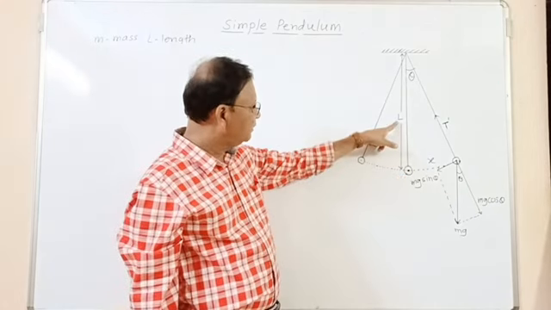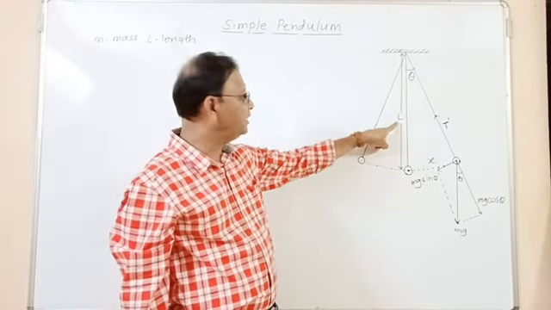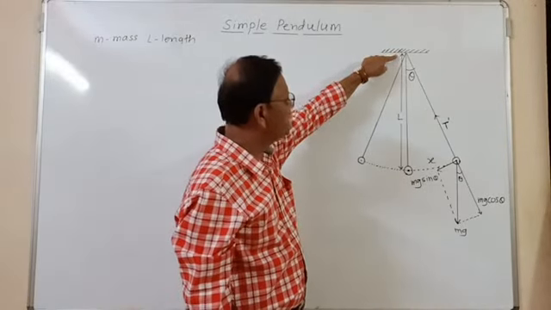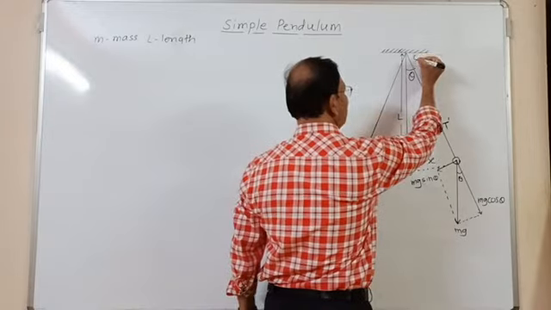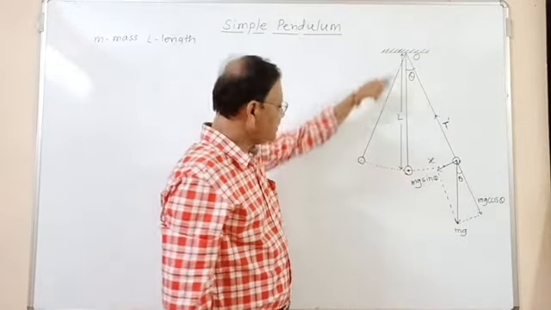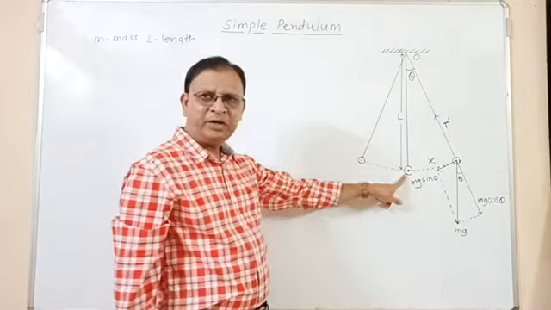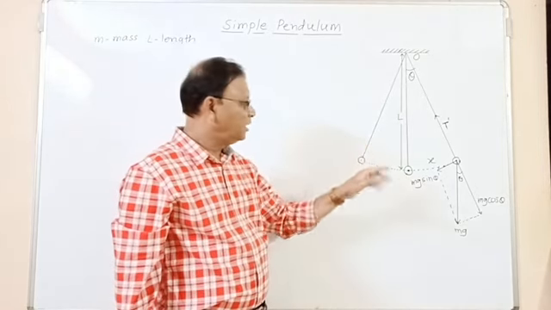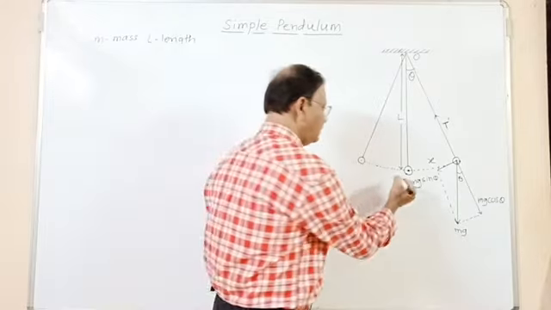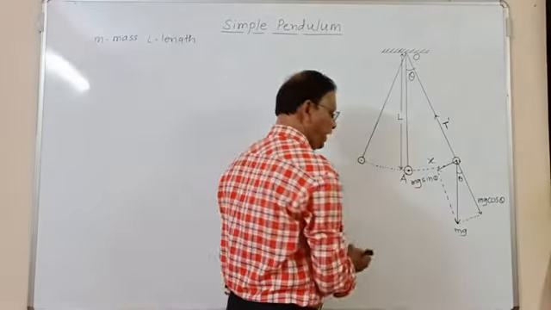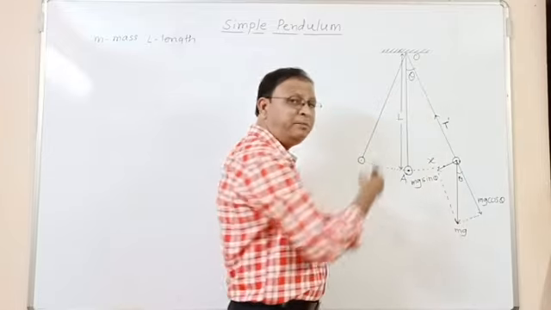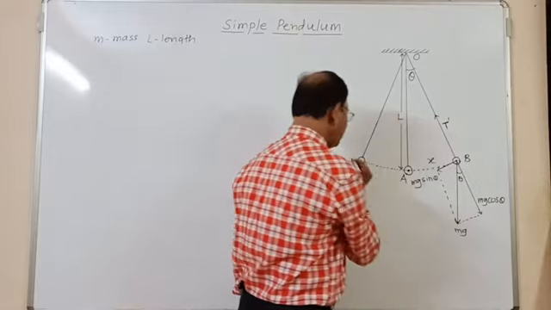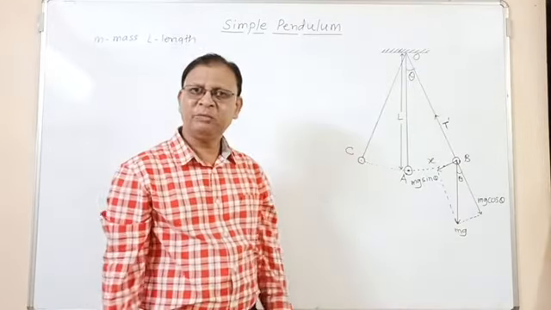Look here, capital L shown here is the length of the simple pendulum. This is the distance between the point of suspension, say point of suspension O, and the center of gravity of the bob. This is the length of the pendulum. Now here OA is the equilibrium position. B and C are the extreme positions.